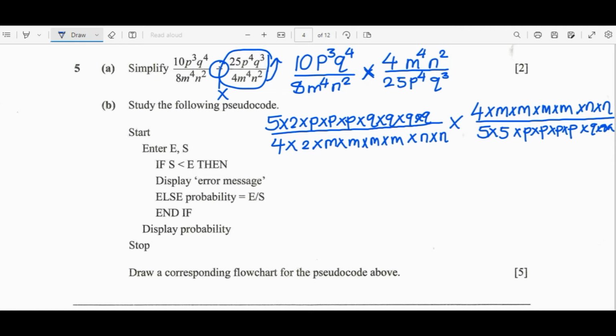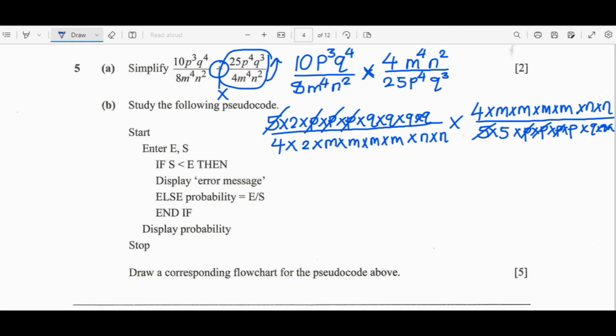Then we can cancel the diagonal way, so we cancel this 5, we cancel this 5, and I cancel this p. So only 3 p's have been cancelled on the denominator of the second fraction.